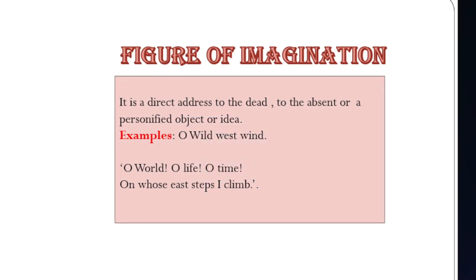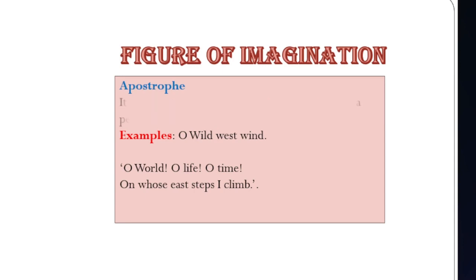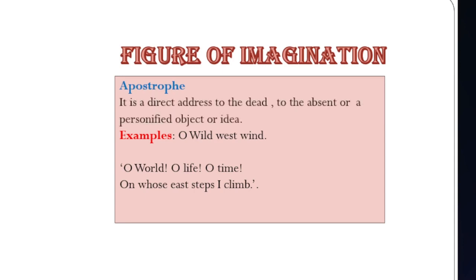Oh, wild west wind. This is from P.B. Shelley's Ode to the West Wind, where the poet is addressing the wind which signifies autumn, which is coming now, and there will be a great change in the natural world because throughout the poem the poet wants a reform in society.